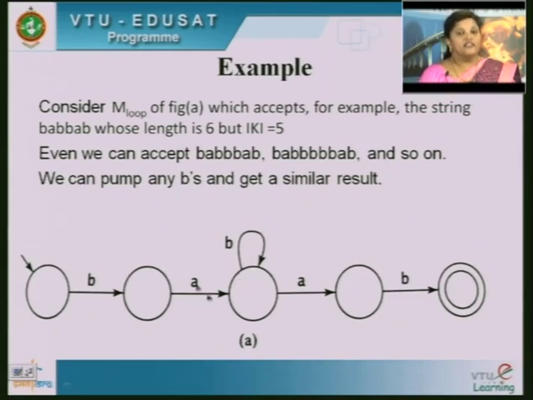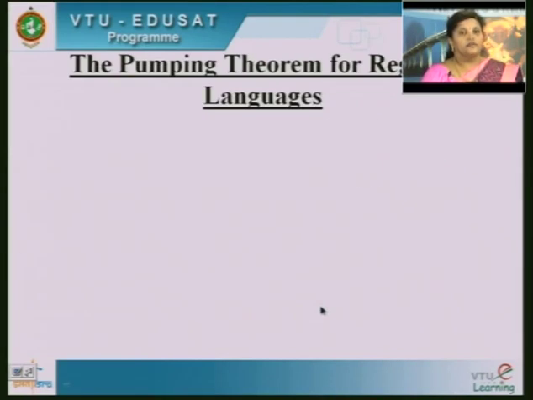Suppose 1, 2, 3, 5 states are there, and the string is, let me take BA, BB, BAB. Here the length is 7, so it must be traversed at least 2 times. The same concept we will be using in the pumping theorem, that is, we can pump any b's and get a similar result. Here in the middle, if you have any number of b's, it can be pumped here. Hence the name pumping theorem.